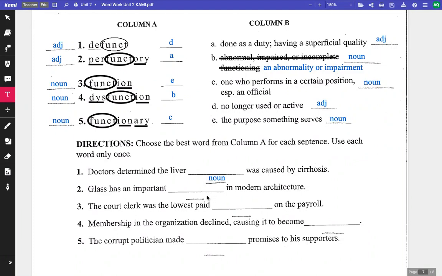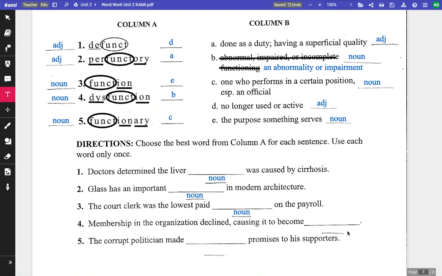Glass has an important blank in modern architecture. What type of word goes in that blank? I was thinking of the word job. So glass has an important job in modern architecture. That's a noun. We need a noun in that blank. The court clerk was the lowest paid blank on the payroll. I was thinking of the word person, and person is a noun.